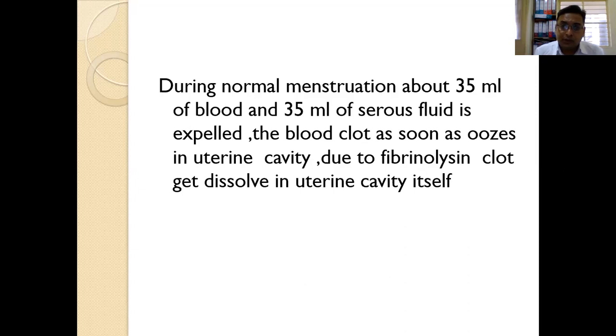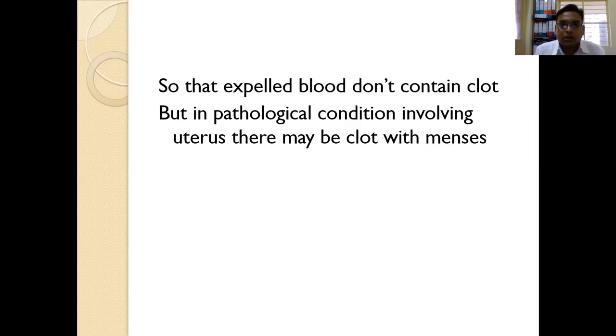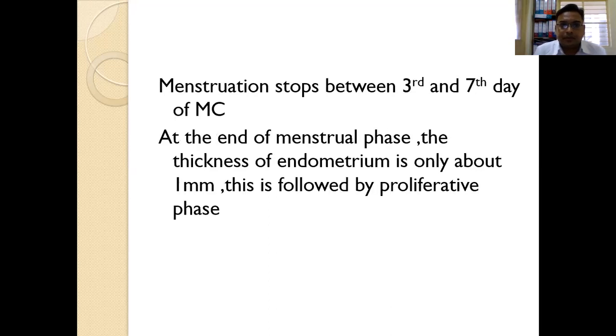So, in menstrual bleeding, there are endometrial linings of the uterus along with serous fluid. This menstruation stops between the 3rd and 7th day of the menstrual cycle at maximum. At the end of the menstrual phase, the thickness of the endometrium is only about 1 millimeter, and this is followed by the next phase, which we call the proliferative phase.